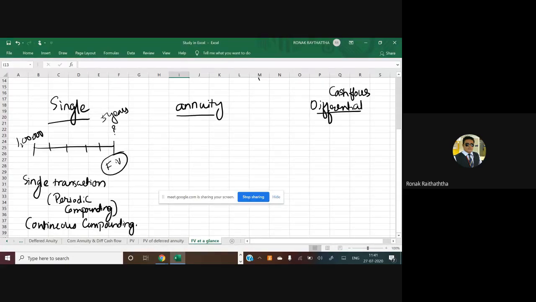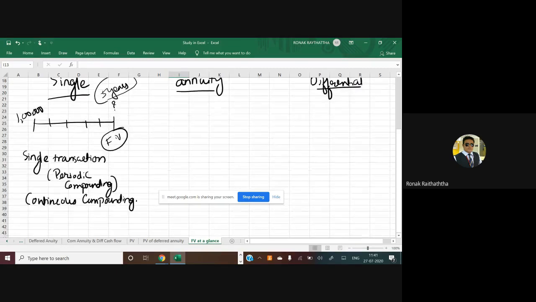Right? So very simple. Here you have 5 compounding periods, because compounding is taking place on a yearly basis, and you want to know what will be the value of your investment after some years. So it's a single transaction.